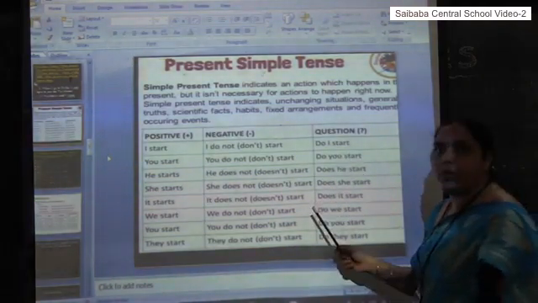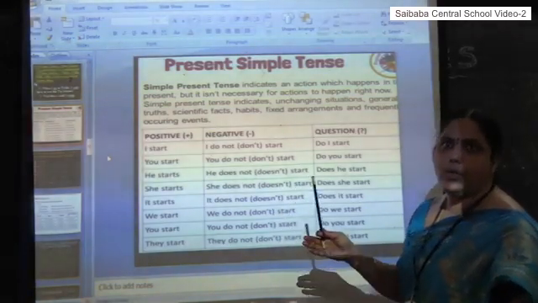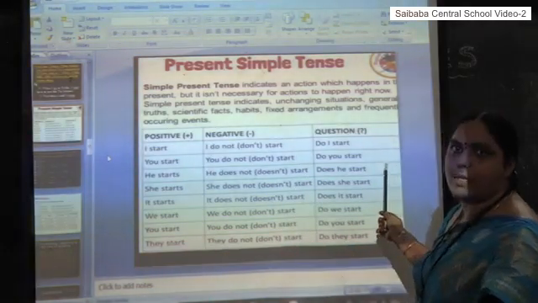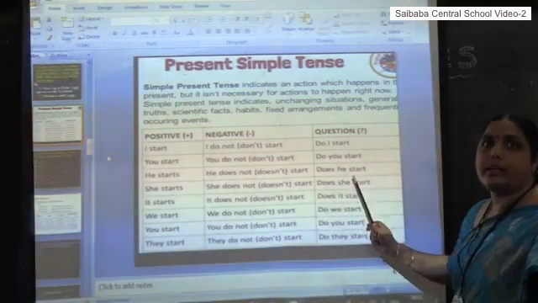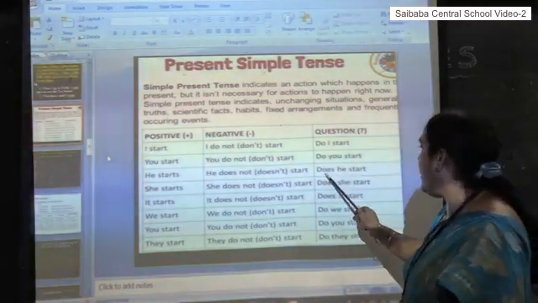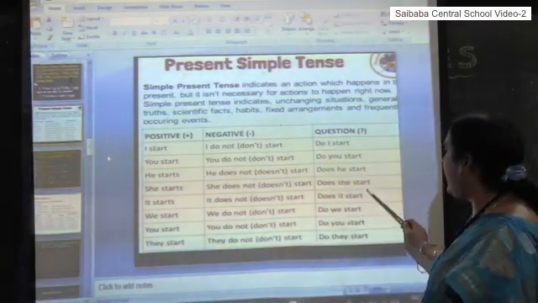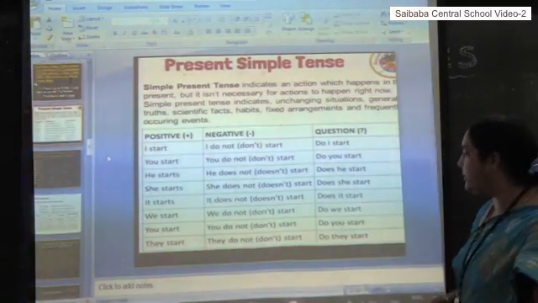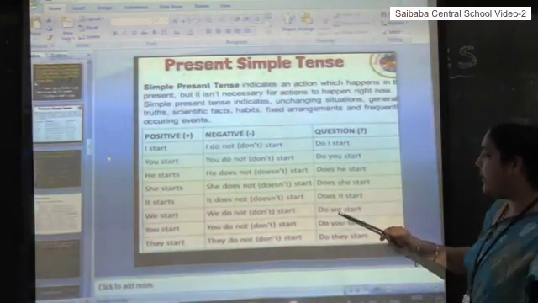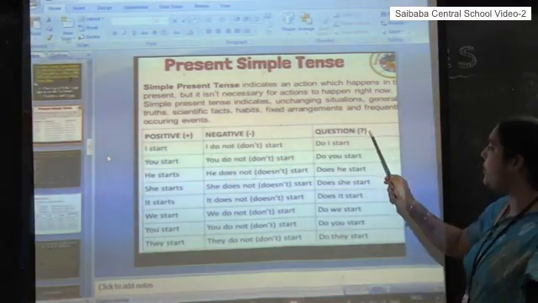So, to frame questions in simple present tense, the word do goes with plural subjects and does with third person singular subjects. Does he start? Does she start? Does it start? It says here simple present tense interrogative. And for plural ones, do is the question word to frame questions.